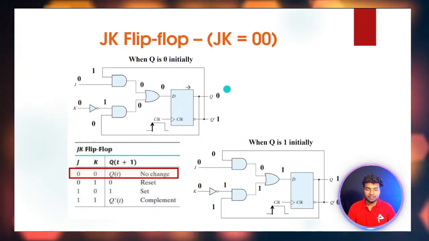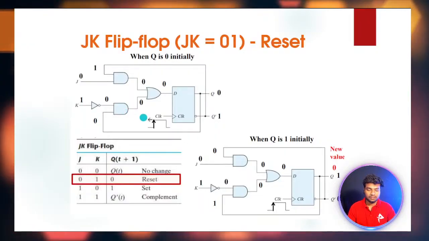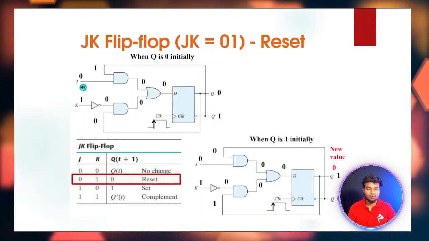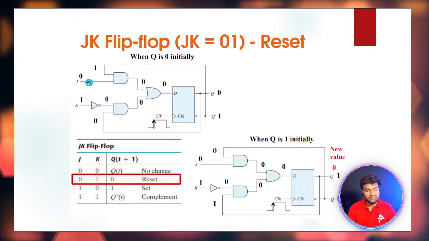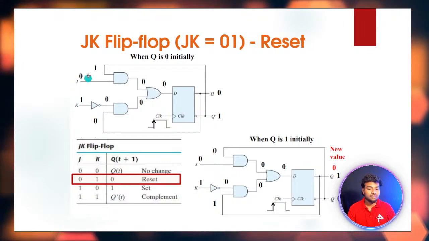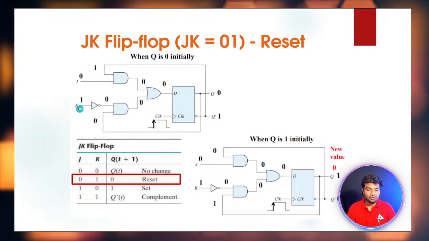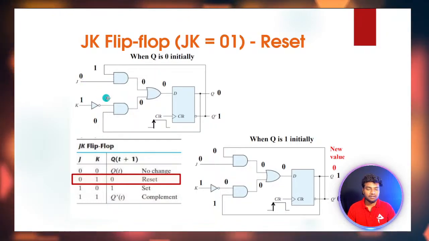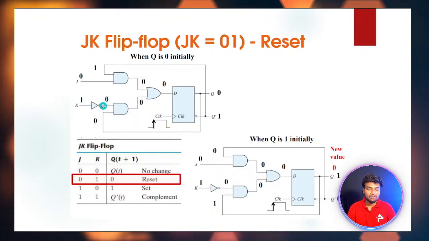This is a circuit for the JK flip-flop. This is the input circuit. For example, here I am giving the input JK as 0 1, and then here I am using a NOT gate.